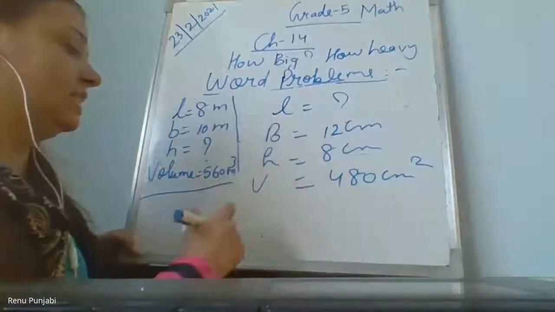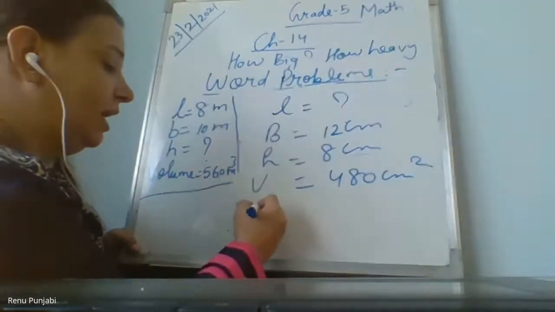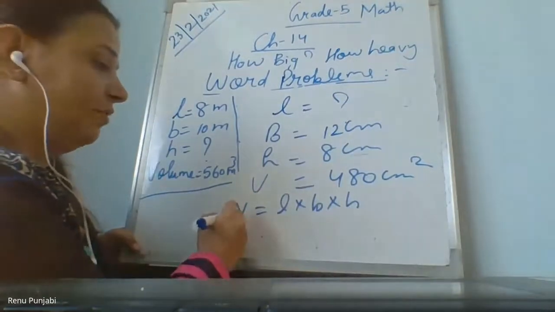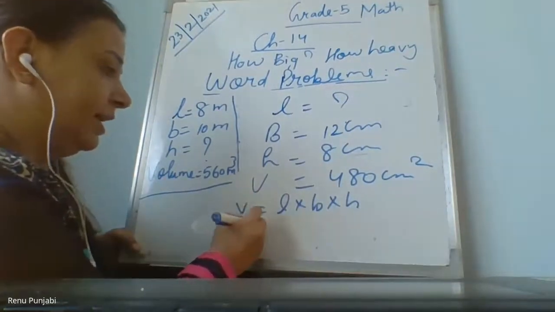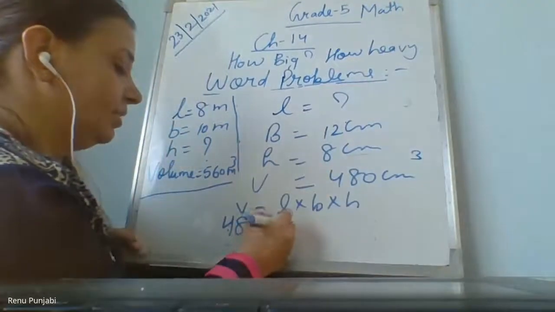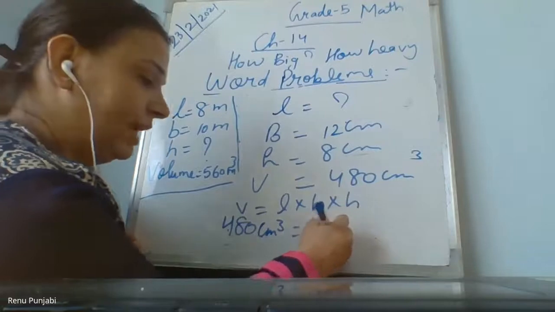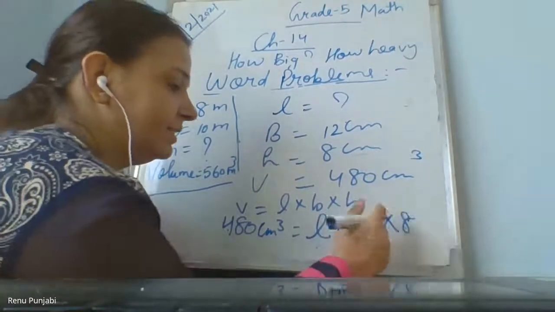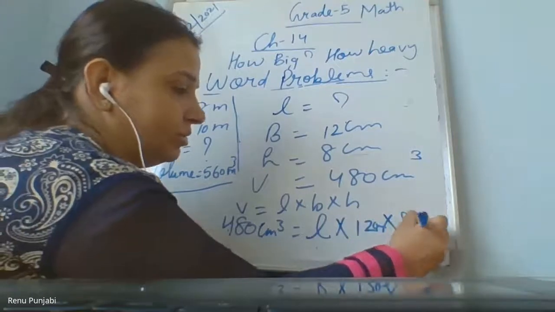So in that case also you write the volume formula, volume equal to length into breadth into height. Write the value of the volume 480 centimeter cube. Length is not given, so you write only L. Breadth is given 12. Height is given 8. Put the centimeter also.